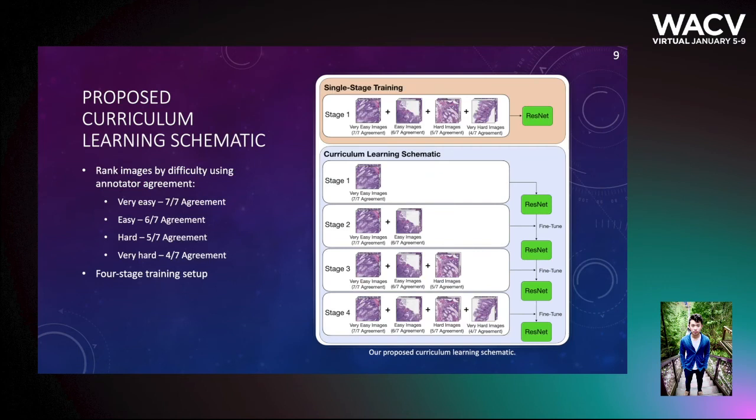We propose a curriculum learning framework that leverages annotator agreement to rank images by difficulty. For our dataset, which was labeled by 7 annotators, we partition our images into 4 discrete levels of difficulty: very easy, easy, hard, and very hard. And we use these levels to train our network in 4 stages that include progressively harder images. In the figure, you'll see an overview schematic of our setup.